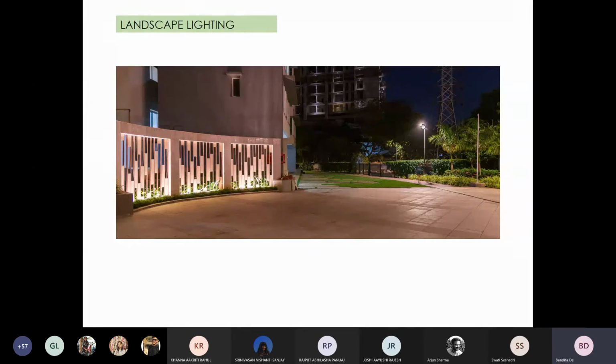The reason being, any light above that height would cause discomfort to the residents who live on the first floor. So in collaboration with the lighting consultant, we worked out a way where we could reduce the height of the pole but increase the lux of the light level slightly, so that we get a bigger throw of the light and the areas still get adequately lit up.